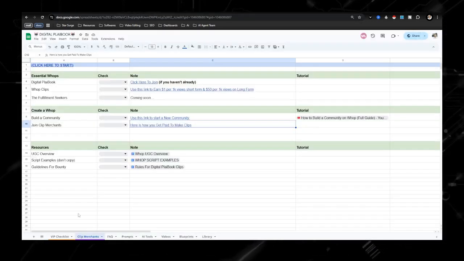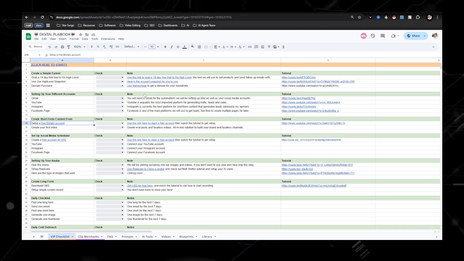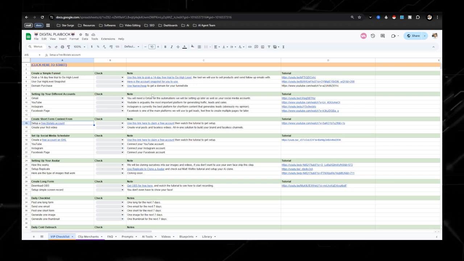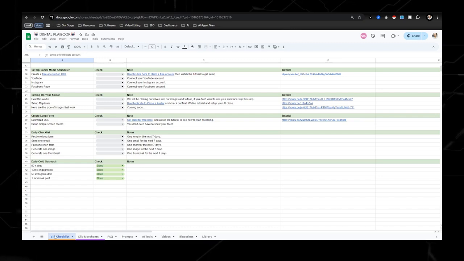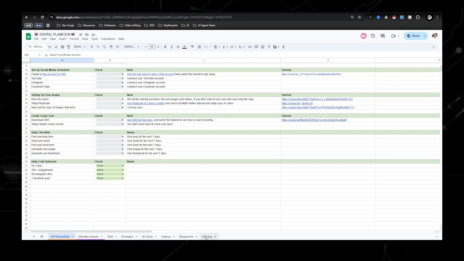So, if you have any questions or you want answers to anything, go ahead and join the WAP. Like I said, everything and how to maneuver through this Google Sheet, just these tabs down here, if you can see.